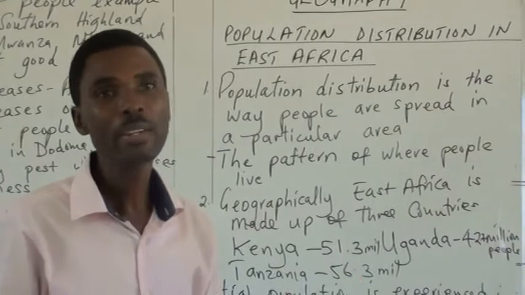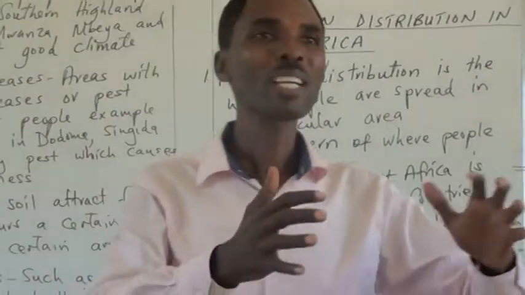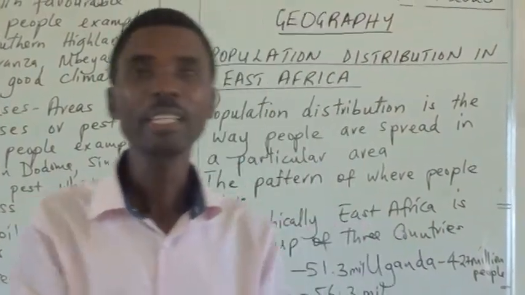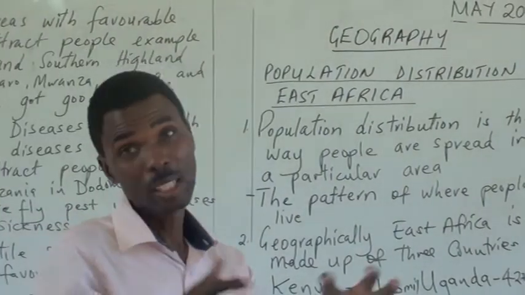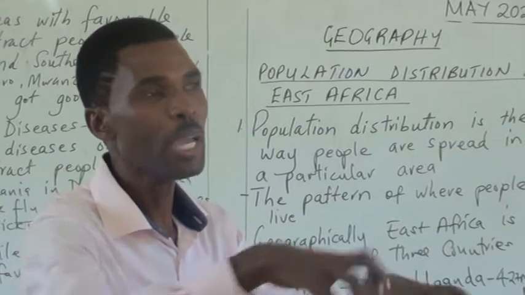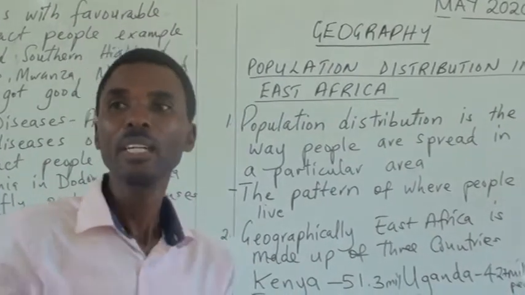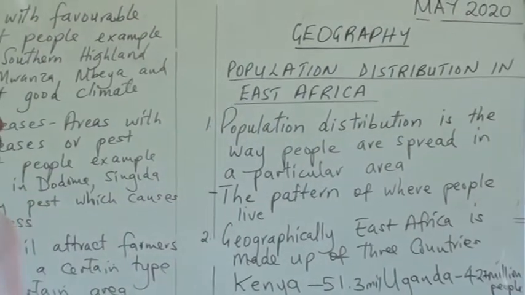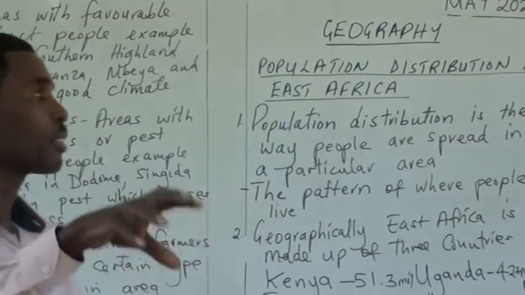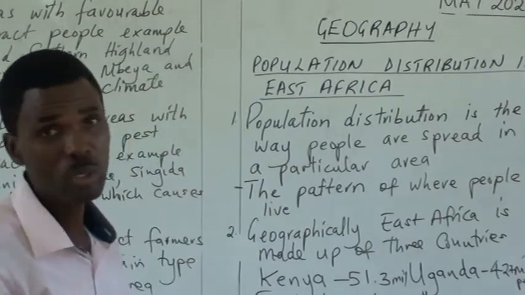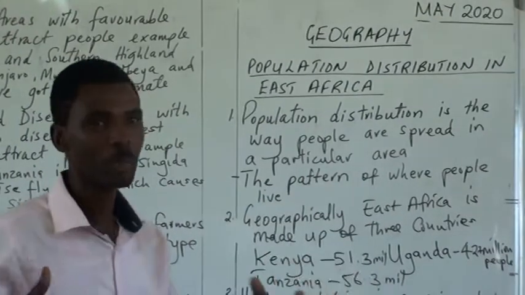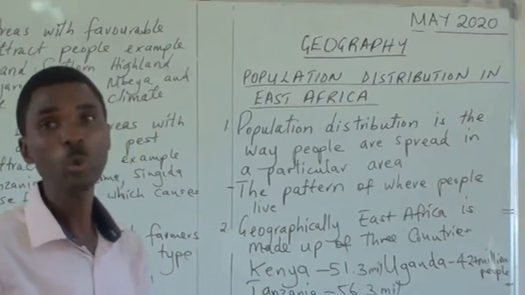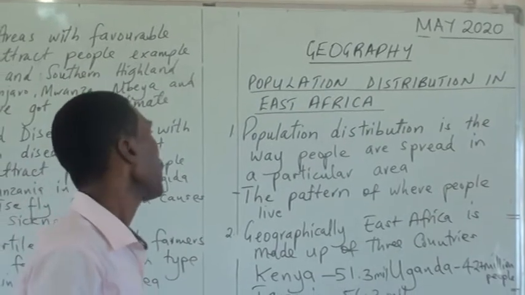I said in some areas people are so much concentrated, and in some areas people are sparsely distributed. That means there are some areas where many people live, and in some areas people are scattered. That means they live apart. Or sometimes you say that population distribution may mean a pattern of where people live. Pattern means the same thing as distribution.